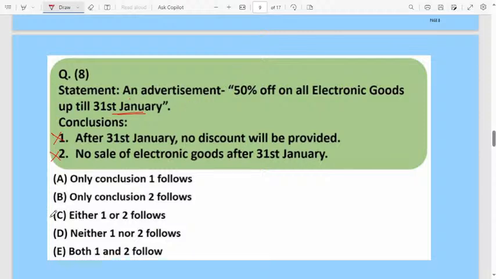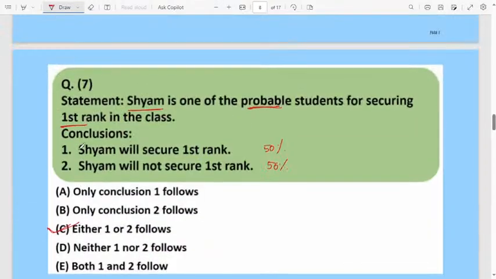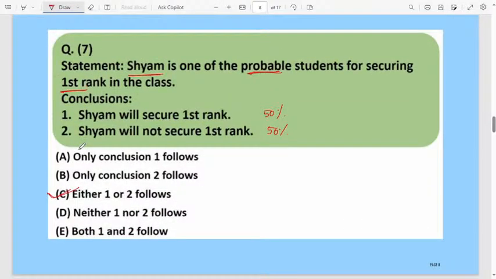Question number 8: neither 1 nor 2 follows. When you are having two wrong conclusions, you have to choose that answer. Neither 1 nor 2 follows. Either is different, don't get confused. Only when both the conclusions may be right will it be either. Don't get confused between either and neither. Either is the positive one, neither will be the negative shade.